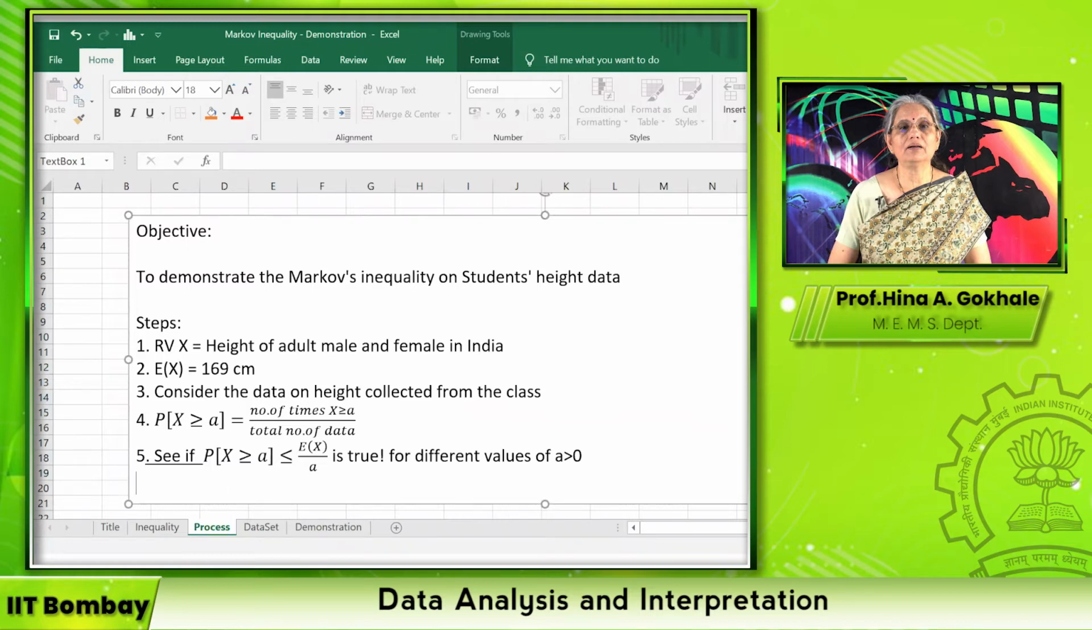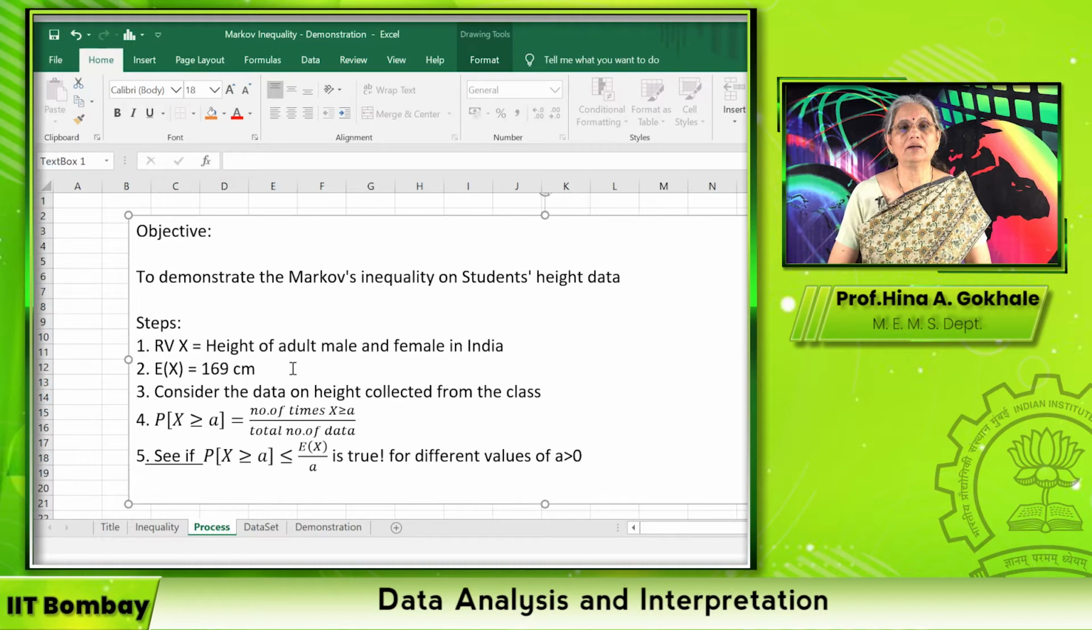Let us see how are we going to proceed. So we are going to demonstrate this Markov's inequality on students' height data that has been collected in the class. The random variable we are considering is the height of adult male and female in India. The expected value of x is roughly 169 centimeter.